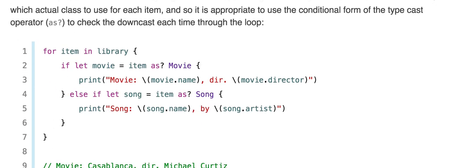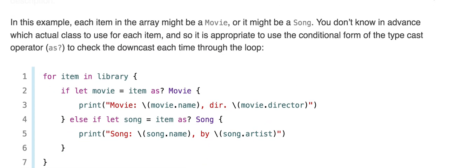So for item in library, if let movie equals item as? Movie, then print the movie name, director, movie.director. Else if let song equals item as? Song, then print the song name by song.artist. So we're basically downcasting the media item into a movie or a song.